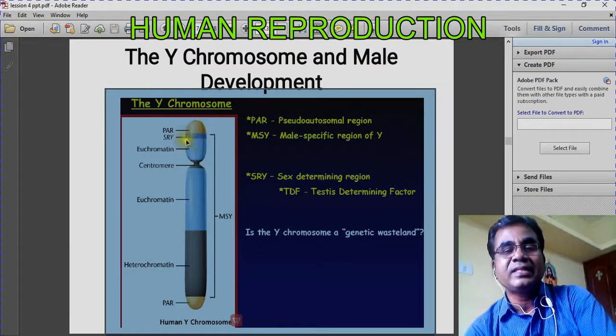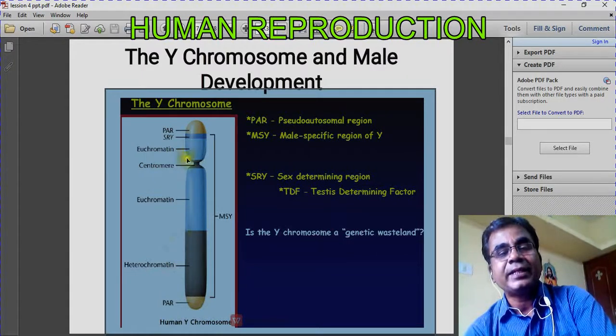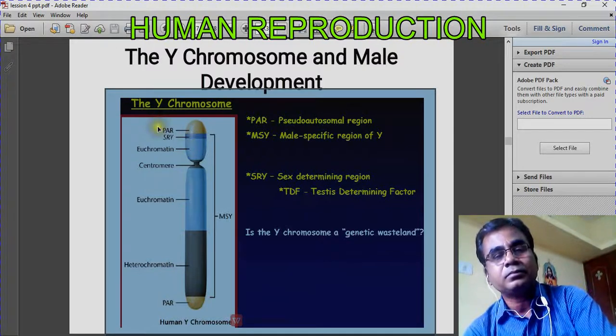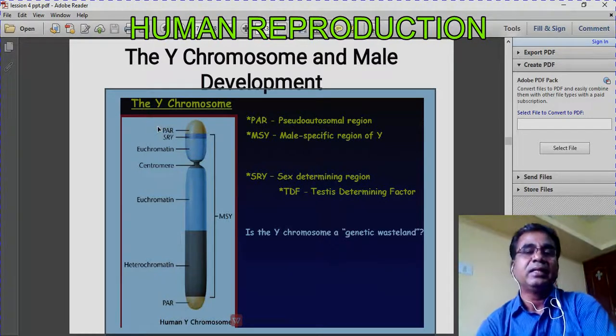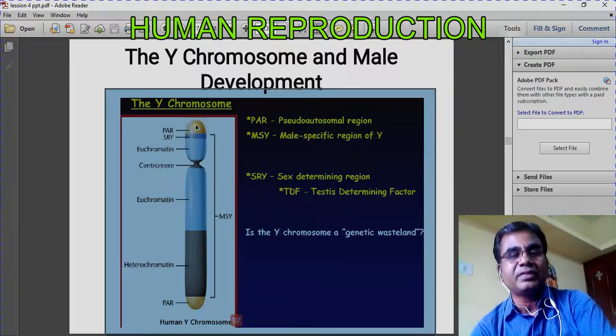Such kind of region is not only in Y chromosomes, it is also found in the X chromosomes. That is why this region is capable of combining with the X chromosome and producing new combinations.